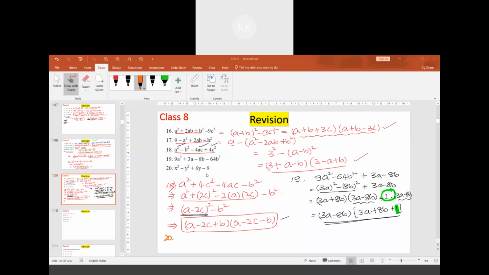What to do? Suppose I take this as x square minus 3 square, x plus 3 into x minus 3, y is common, y minus 6. We won't get something common.